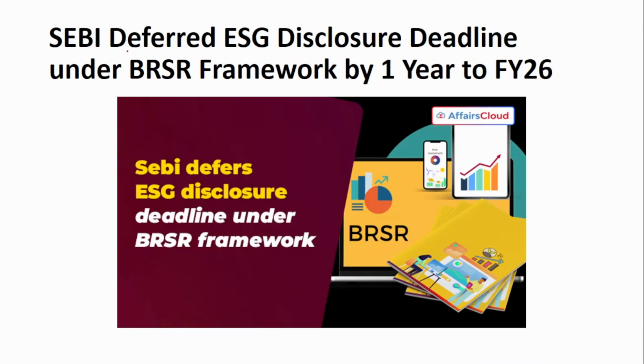The next news is about SEBI. SEBI deferred the ESG disclosure deadline under the BRSR framework by 1 year to financial year 26. ESG is environment, social, governance, and BRSR is business responsibility and sustainability reporting. The environment, social, governance disclosure had to be done by financial year 25, but now the deadline has been postponed by 1 year, that is to financial year 26. Now why has this been done? This has been done to ease business.